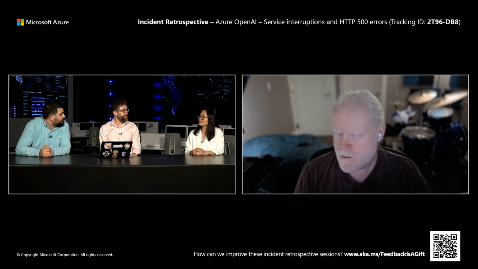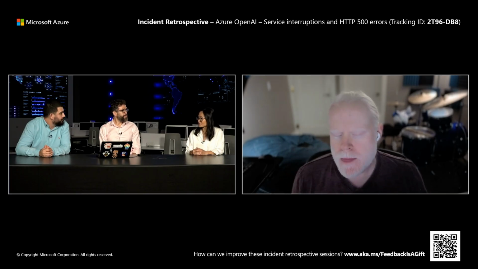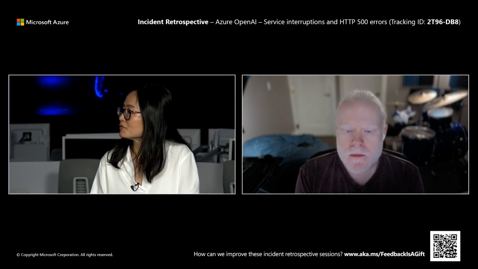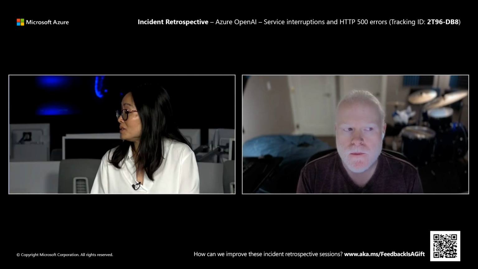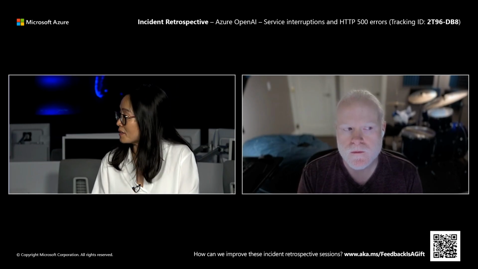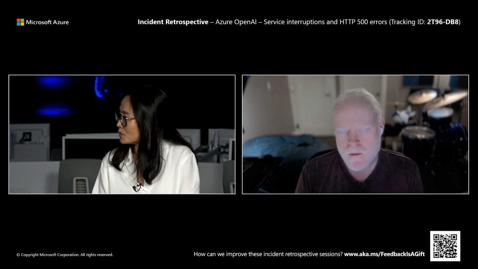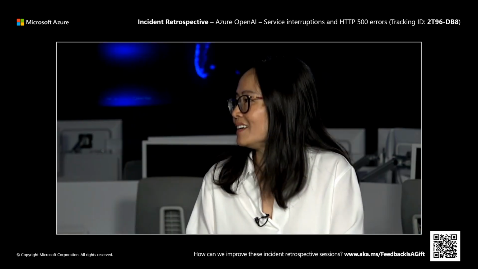Yeah, like Chip said, this platform is the hosting platform for Azure OpenAI inference. And from a customer point of view, basically, all of your inference calls, including chat completions, assistants calls, and some other orchestration calls to the model endpoint would be impacted. Got it. So those were getting 500 errors, those were getting timeouts, it just wasn't working, computer says no.